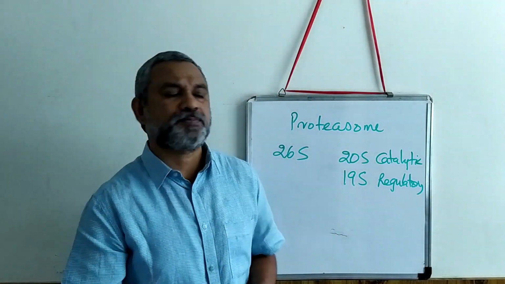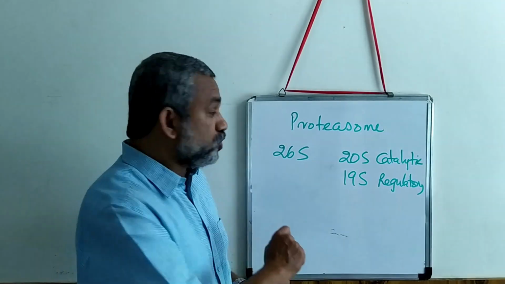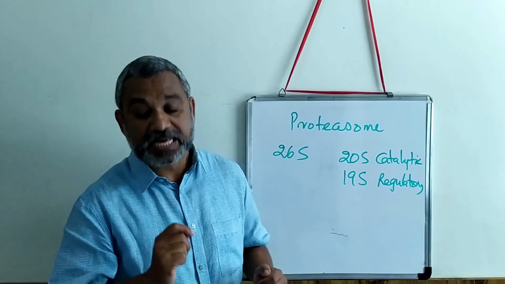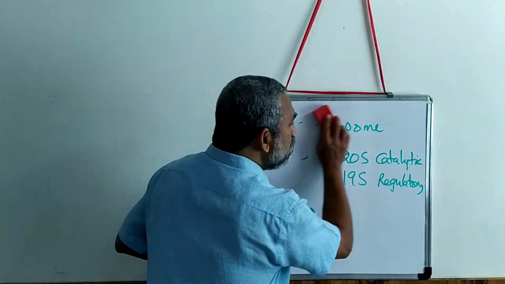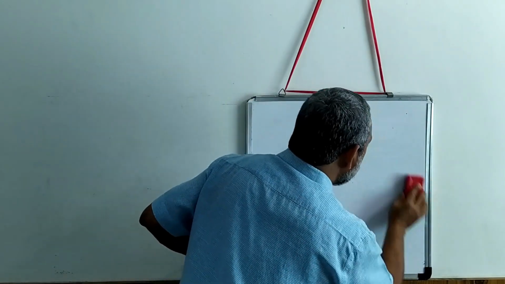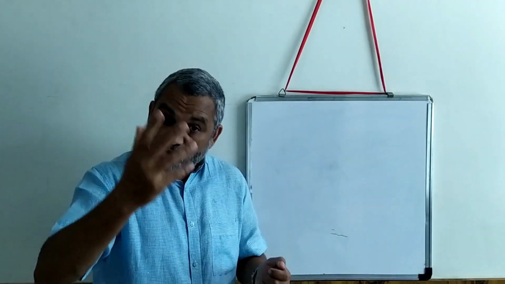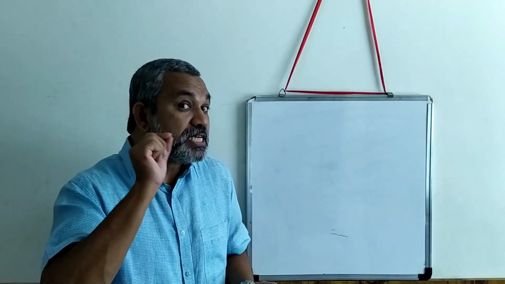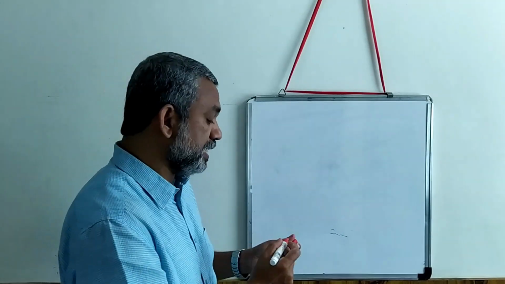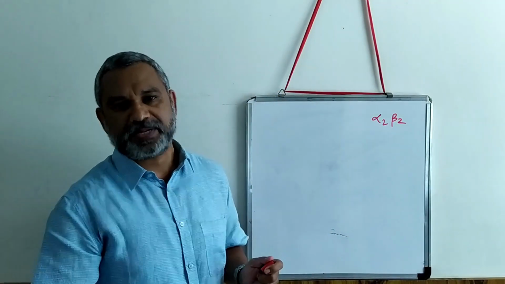So these are the two units present in this proteasome structure. We need to look at the detailed structure of the 20S, the catalytic unit. If you look at the 20S catalytic subunit, you will find it has several monomeric units. It is made up of 4 rings, denoted as alpha 2 and beta 2. These are the 4 rings present.